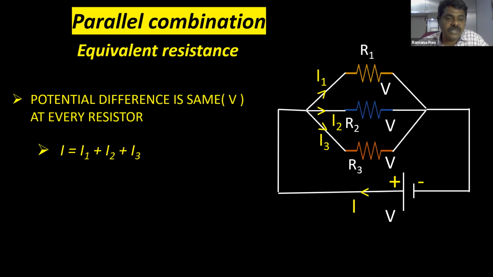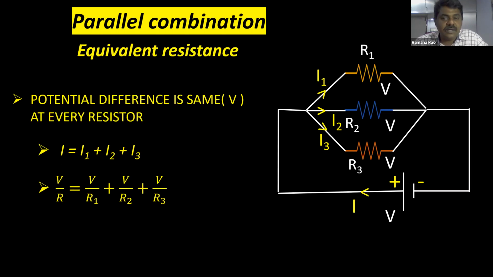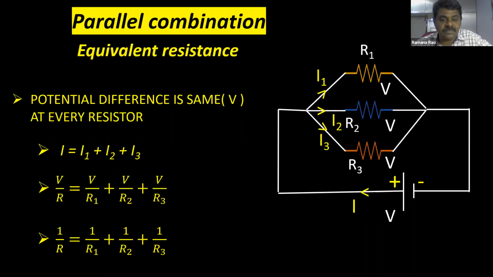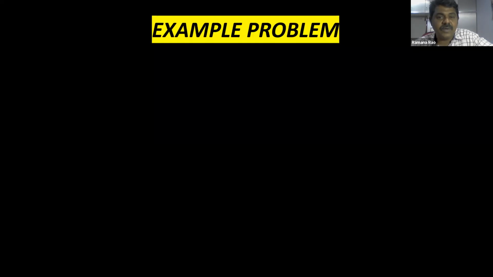So total current is equal to the sum of the individual currents. I is equal to I1 plus I2 plus I3. And as you know from Ohm's law, what is I? I is equal to V by R. So V by R at resistor 1, you can see at first resistor V and R1. So V by R1, V by R2, V by R3. And if you simplify it, you'll get 1 by R is equal to 1 by R1 plus 1 by R2 plus 1 by R3. So this is the equivalent resistance in parallel combination. Right, children? So we'll see one problem.